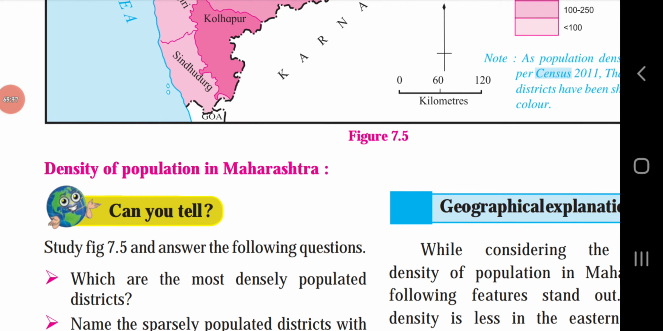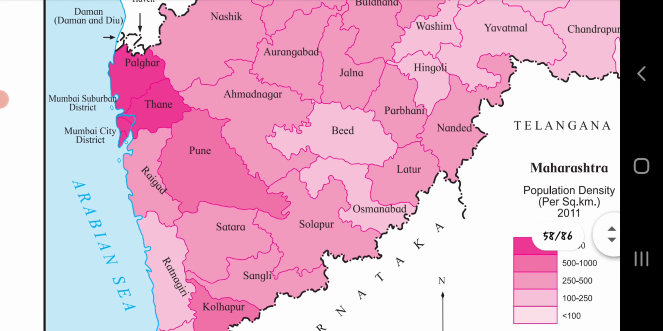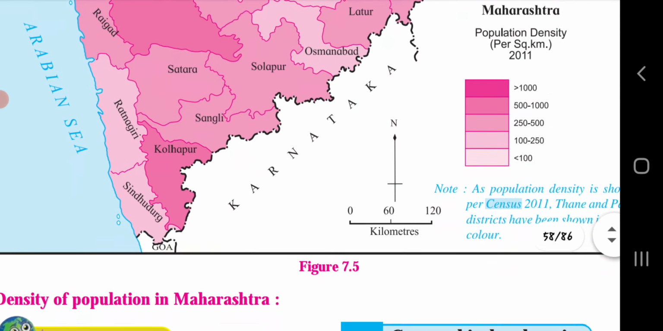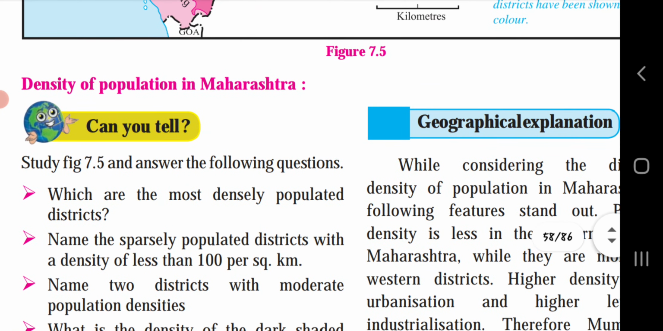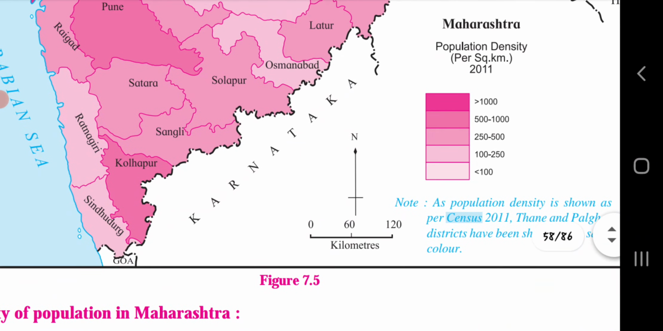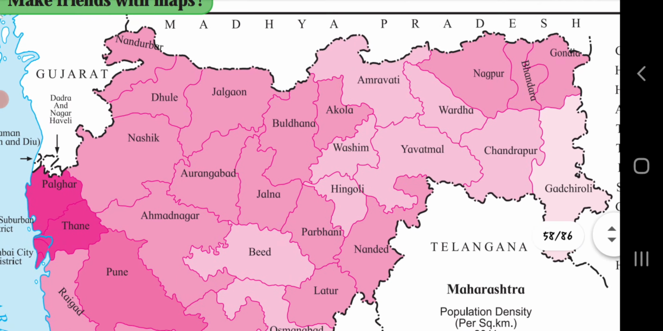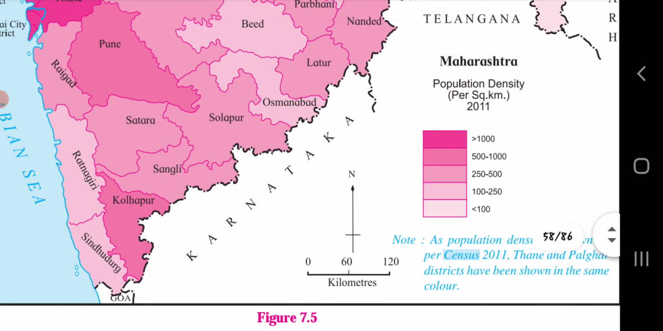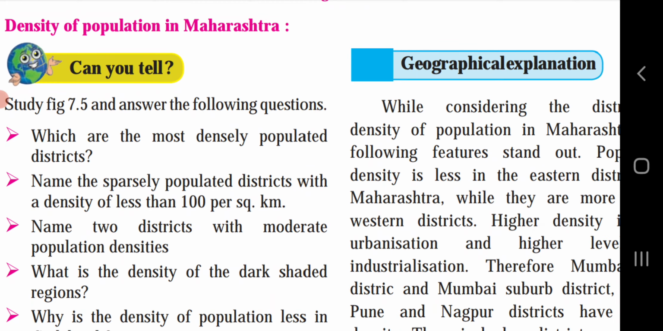If you see which are the most densely populated districts, here Palghar and Thane are showing the very dark part. It means that Palghar and Thane are the regions where the population is high. Name the sparsely populated district with a density of less than 100 per square kilometer. Less than 100 is the very faint color. If you see here, Gadchiroli is the region where the population is less than 100 per square kilometer.